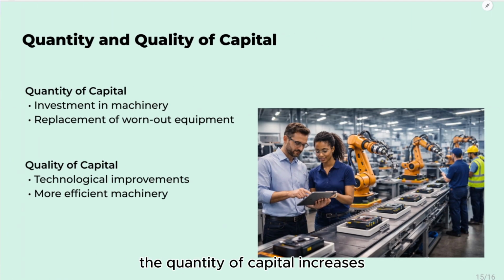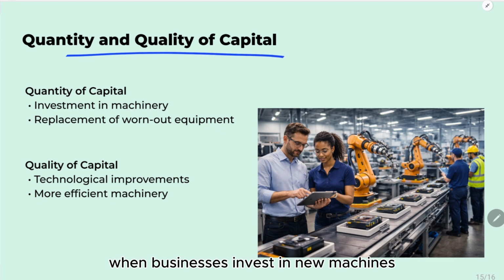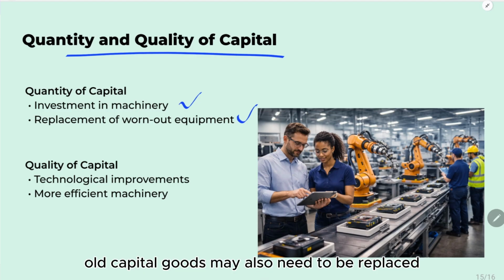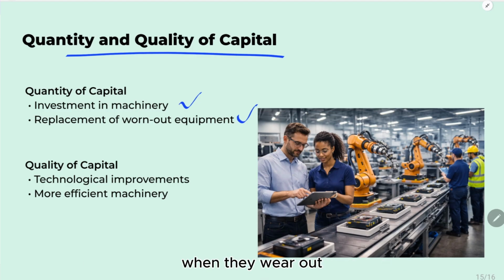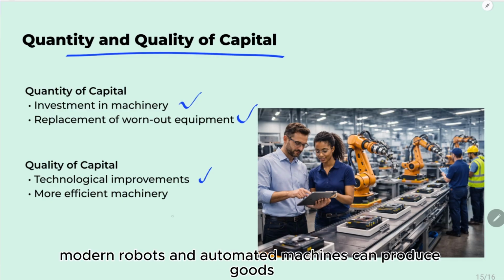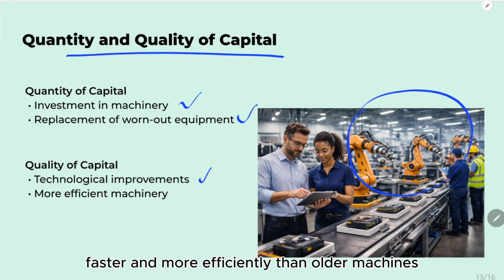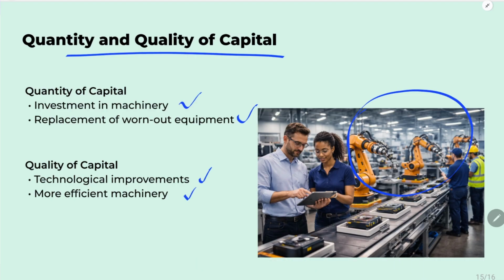The quantity of capital increases when businesses invest in new machines, buildings, and equipment. Old capital goods may also need to be replaced when they wear out, which is known as replacement investment. The quality of capital improves through technological progress. For example, modern robots and automated machines can produce goods faster and more efficiently than older machines.